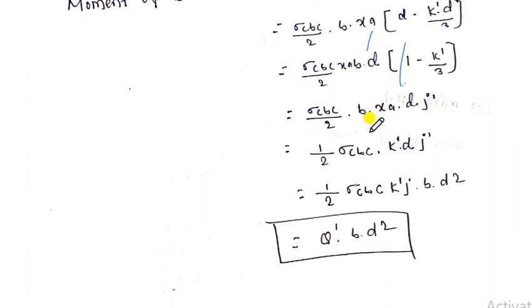If instead of XA we write K into D, so D into D, D square, so 1/2 sigma CBC KD, and these terms can be written as Q, so Q dash BD square. So this is the formula for the moment of resistance of the different sections.